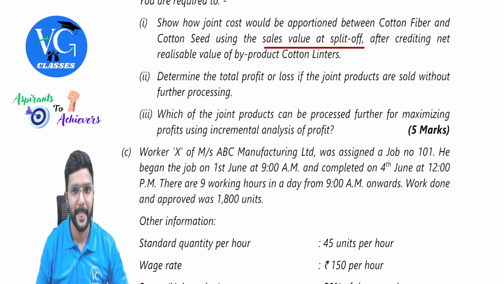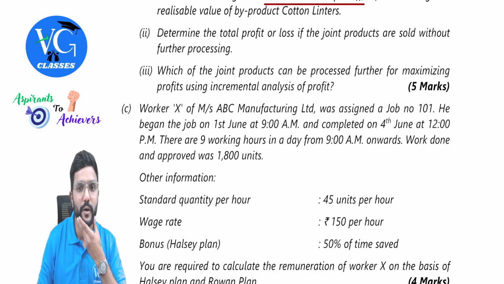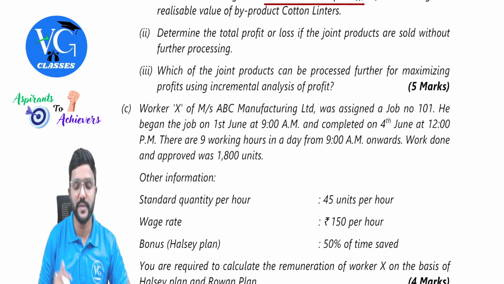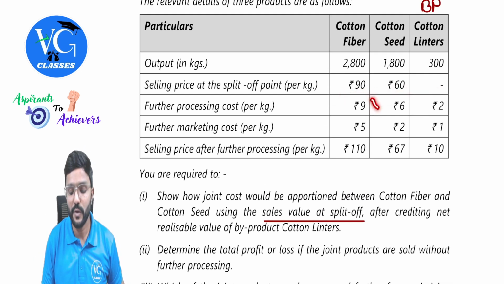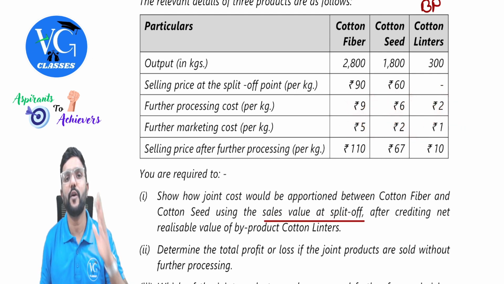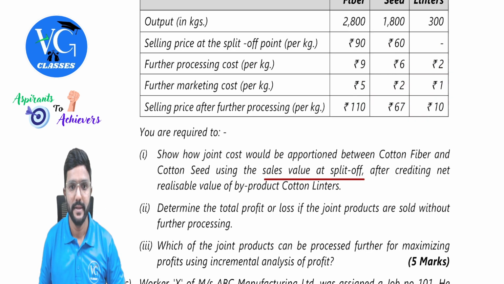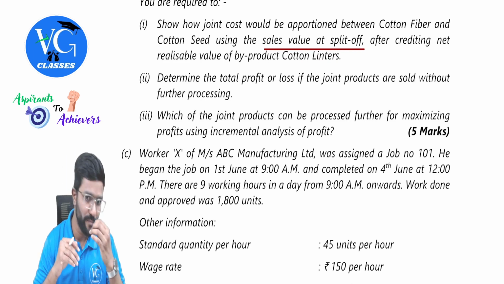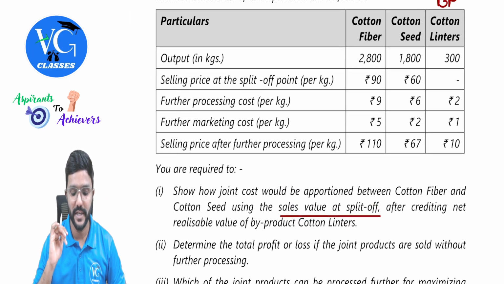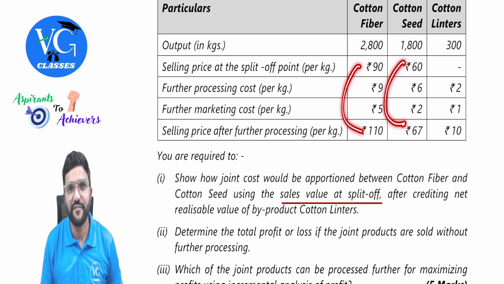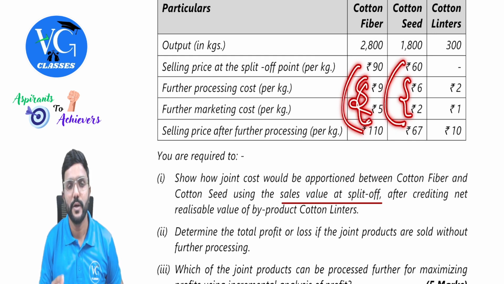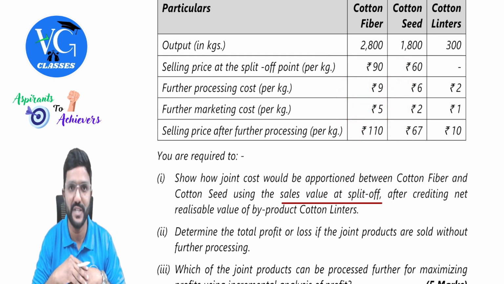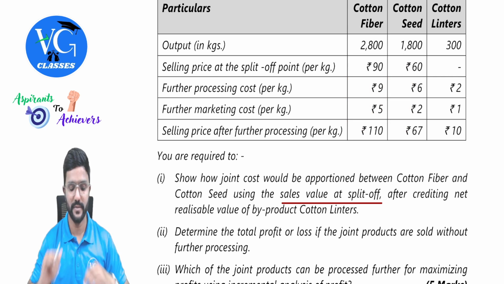Got it? Yes, sir. Next, determine the total profit or loss if the joint products are sold without further processing. Means if it is sold at this point without considering the further processing cost, what is the profit or loss of the company we need to calculate. Then the last one, which of the joint products can be processed further for maximizing profits using incremental analysis. So we need to do incremental analysis. That is, what is the increase in selling price if I further process, minus what is the incremental cost? We need to consider both of these. Do we get incremental profit or loss? We need to check it, guys. Does that clear? Yes, we will see.